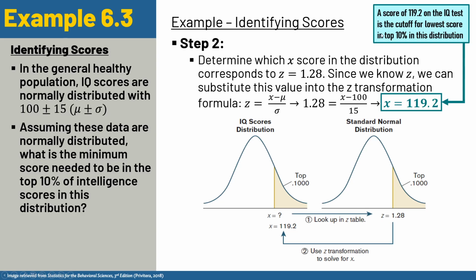Right, so in other words, a score of 119.2 on the IQ test is the cutoff for the lowest score that would place us in the top 10% of this distribution. Or in other words, any scores that are 119.2 or above are considered to be in the top 10%. And so once again, just rehashing our steps, we drew this out. We were trying to find the x value that corresponded with a tail of 0.100, and then we worked through these steps to get there.